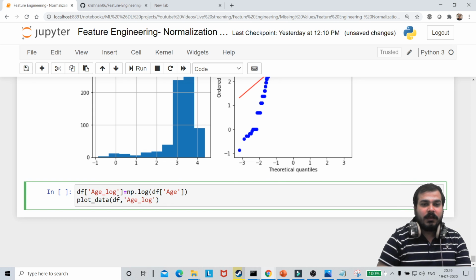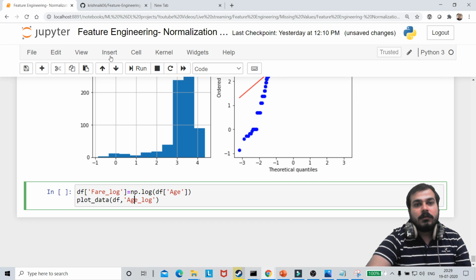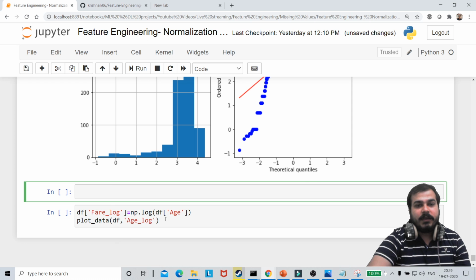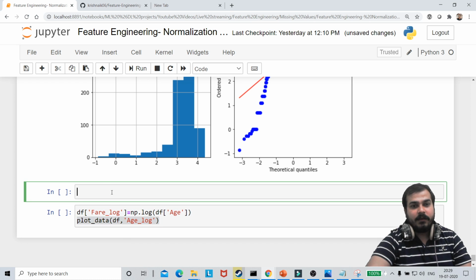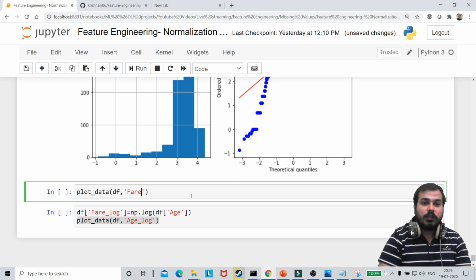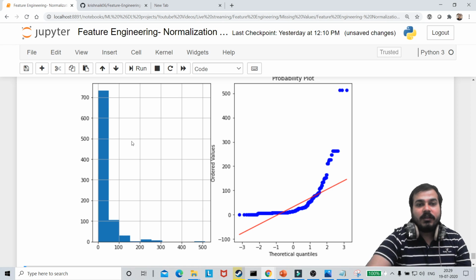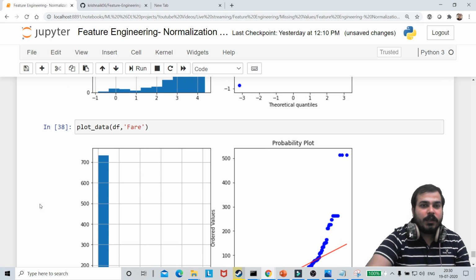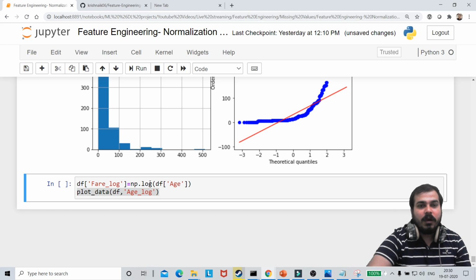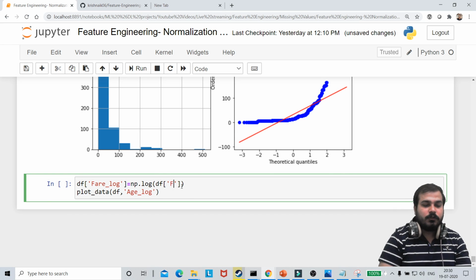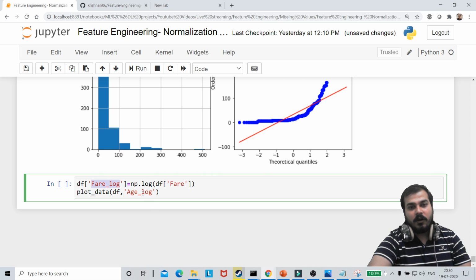If you remember, guys, if I go and plot fare, we have seen that it is right skewed. So if I go and see fare, you can see that this is right skewed, and over here the QQ plot is not falling on the straight line. Now for this particular fare, I will try to apply a log normal distribution, something like this, and then I will be plotting this fare log.